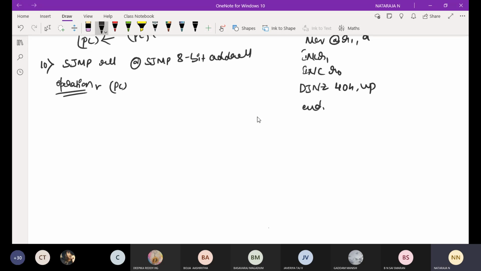With respect to the operation, this is also with respect to the program counter. It will jump with respect to the address locations: the program counter becomes the program counter plus the relative address.